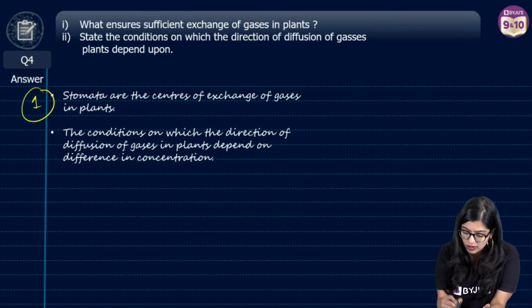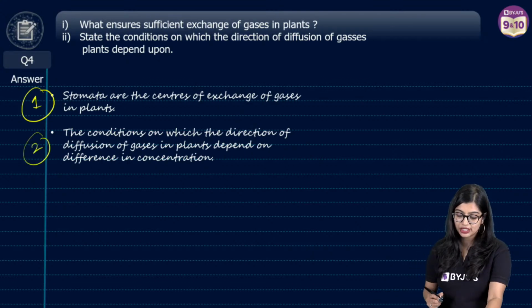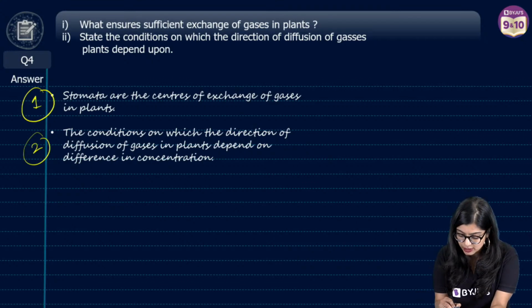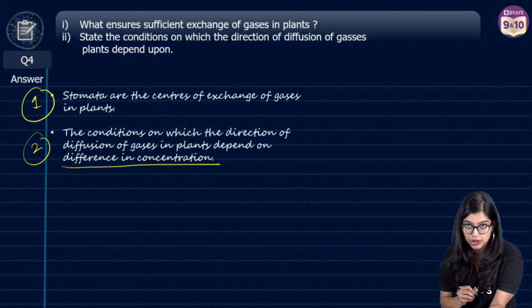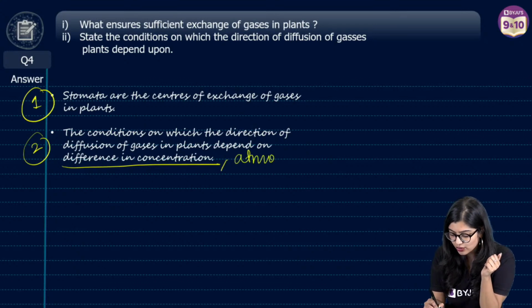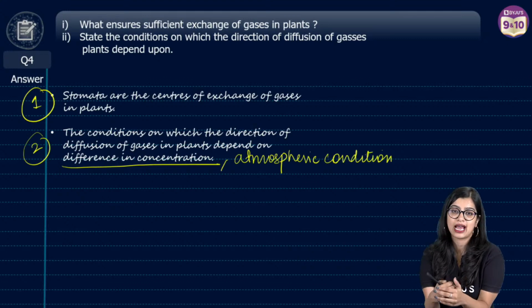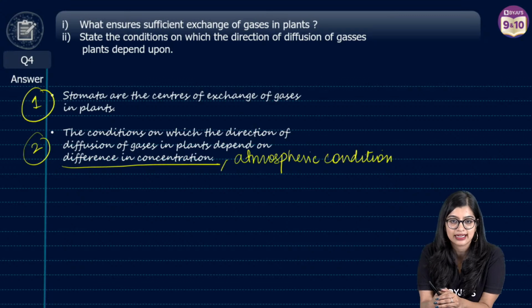So 1 mark you will get for saying stomata is where gaseous exchange happens. Second point, the direction of gaseous exchange depends upon difference in concentration. Or you can write that it depends upon concentration gradient, and you can also write certain atmospheric conditions, right? So they also have an impact upon how much it happens, the environmental conditions that are there.